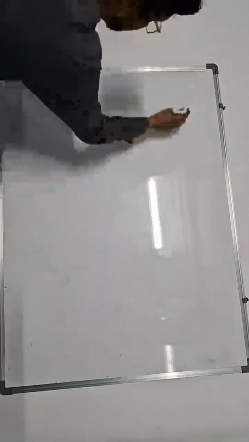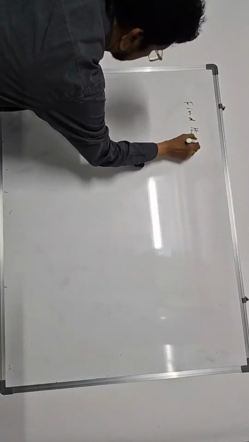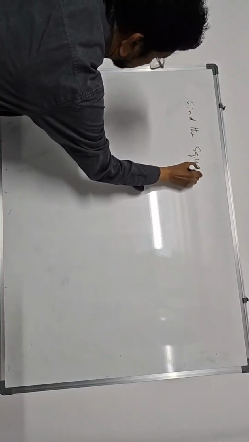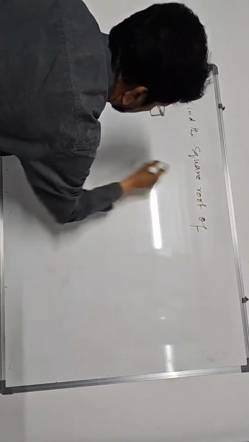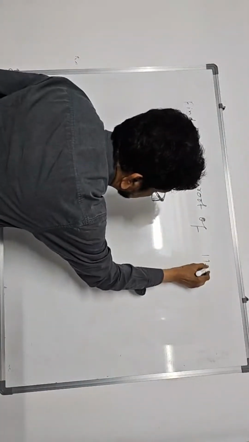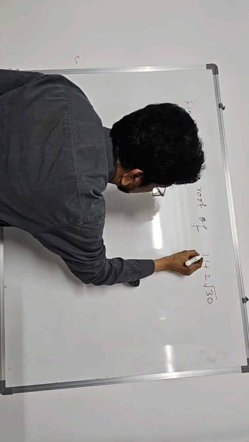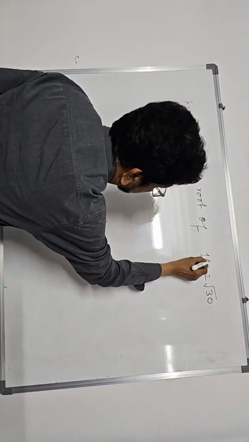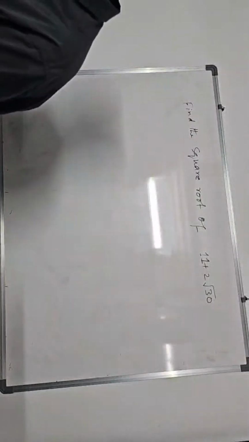Find the square root of, this is a very important question. Square root of 11 plus 2 root 30. Find the square root.